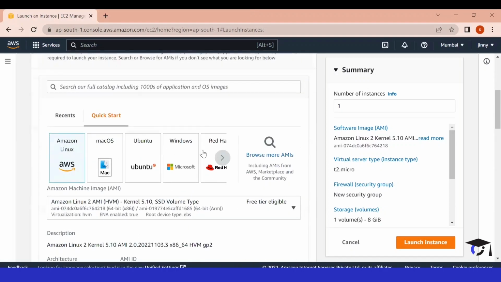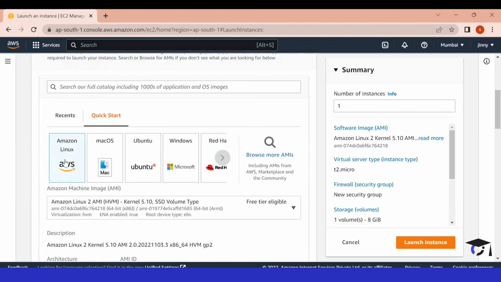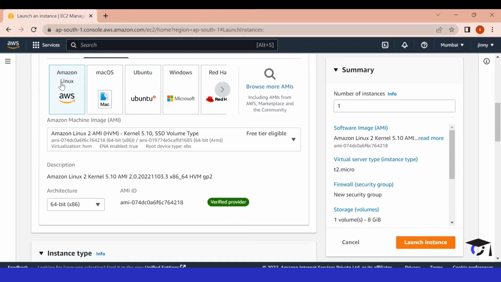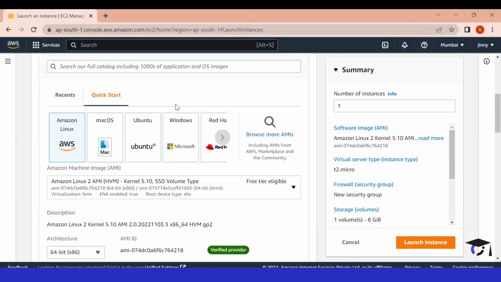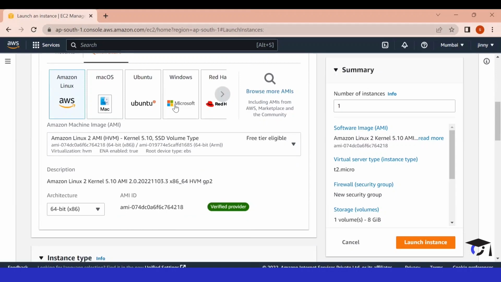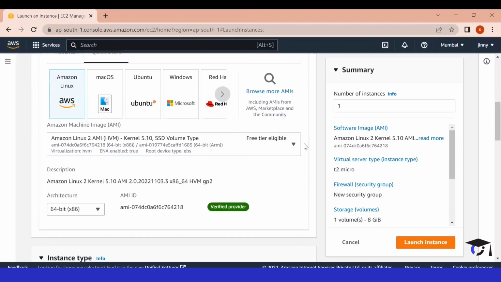Now we have multiple options here. We can use any Linux, and we also have options for Windows and Mac. But for now, I am selecting Amazon Linux, which is a Linux offered by Amazon itself, and it provides some extra capabilities to us, which we'll see in a few minutes. After selecting this, we have to check whether it is free tier eligible or not. For this particular image, we have free tier, so it will not cost us, but we have some images which come with some cost, and we will see about them in future videos.